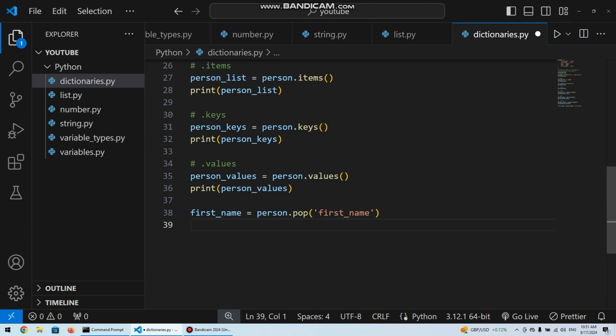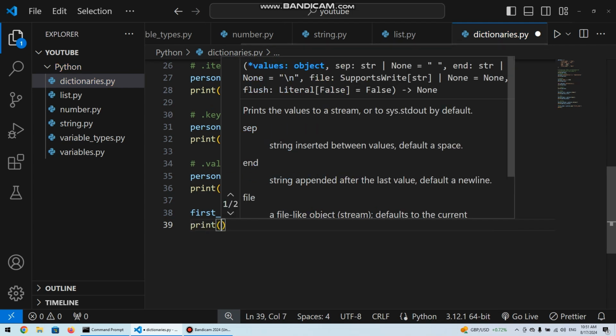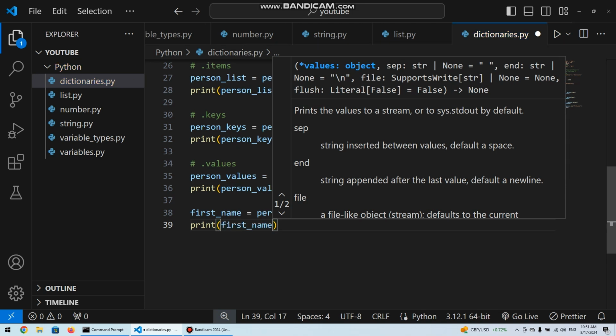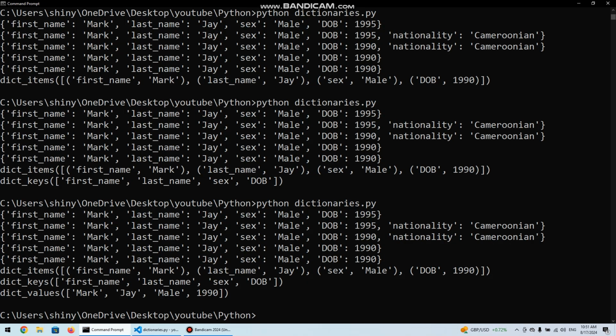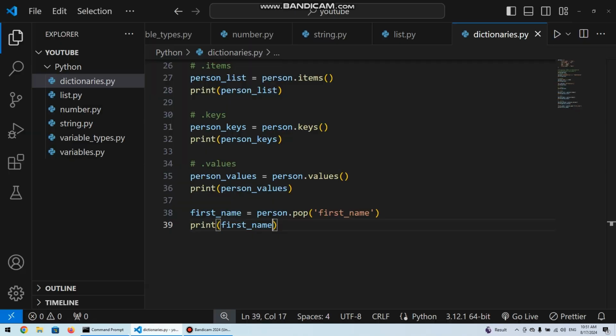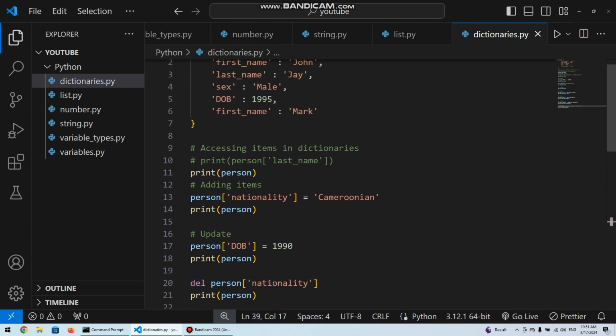So after doing this, if we try to print first name, this time as a variable, not part of our person dictionary, and we save this and we run it, we see we get mark. So what pop does is, pop as a function takes a parameter which is the key of the key value pair we want to remove from our dictionary, and when we call it, it removes it and then returns the value that is associated with that key.